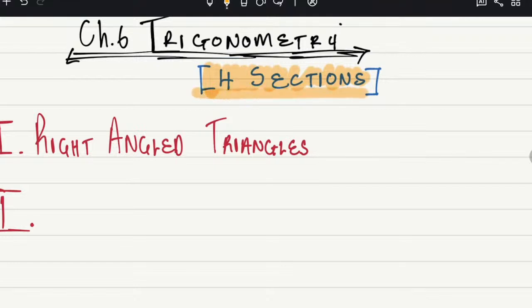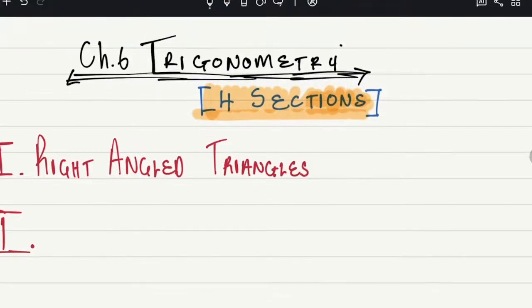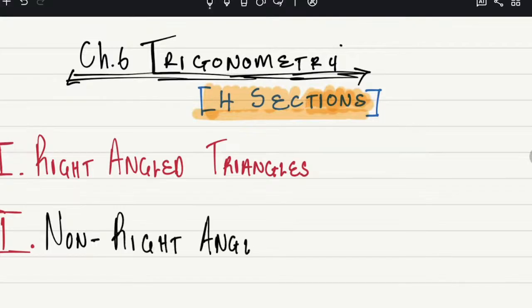So we need to know trigonometry has 4 sections. We were trying to have the picture of the whole thing. You hear me? How do I say I'm good at trigonometry? It has 4 sections: the first is right angled triangles. Then the second section is non-right angled triangles. Are we together? Yes, sir. The second section is about what? Non-right angled triangles.